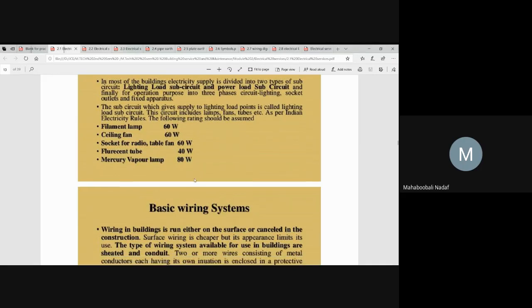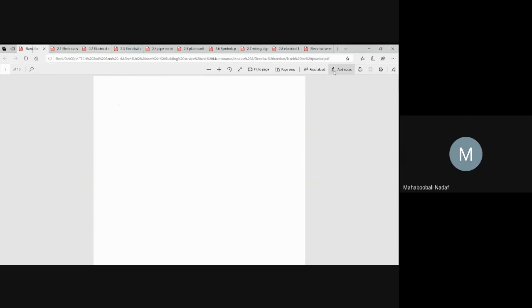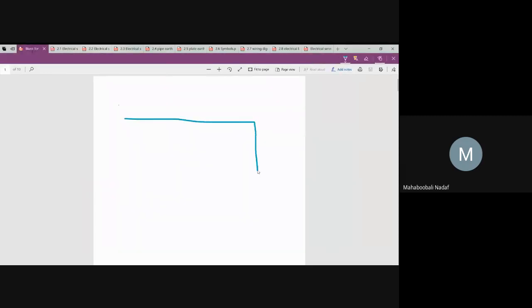So different types of bulbs and fans are given wattage. Now the important thing is the wiring system. I am explaining in a simple way. What is a wiring system? In a given house, how the wires are marked on the wall or any place, what the protective cover is, and how they are laid or installed. These are called the wiring system. The wiring system includes wires as well as their cover. Two things will be there: wires or cables inside, and outside there is a protection cover.